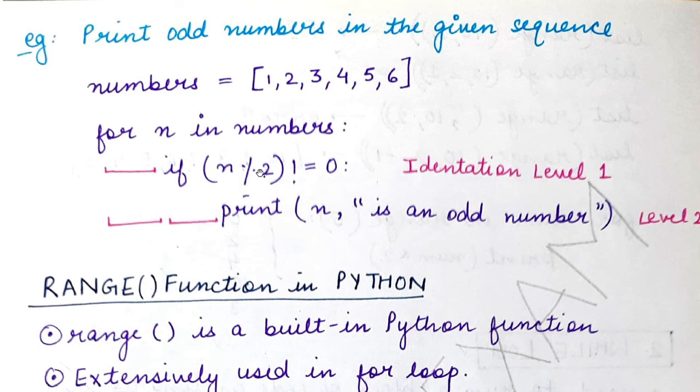That means if n modulo 2 is not equal to 0, that means if the remainder obtained when n is divided by 2 is not equal to 0, then the number n is an odd number. So if this condition holds true, I will perform the print statement that n is an odd number. Okay, so here I am using the if statement within the for loop. So you are getting into more complex statements of the Python programming language.